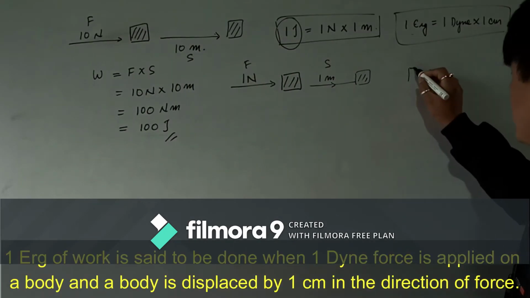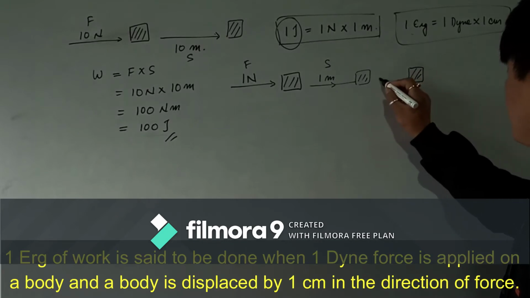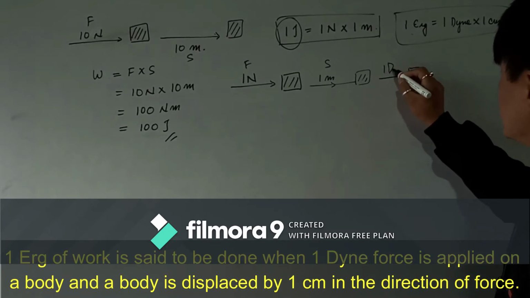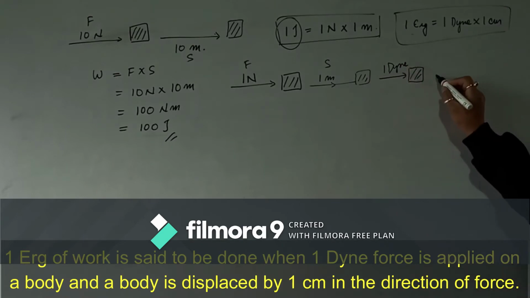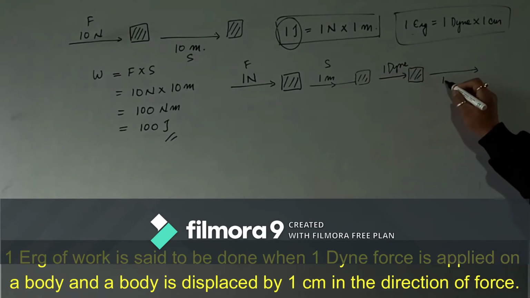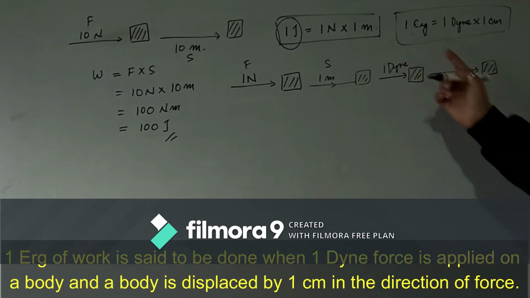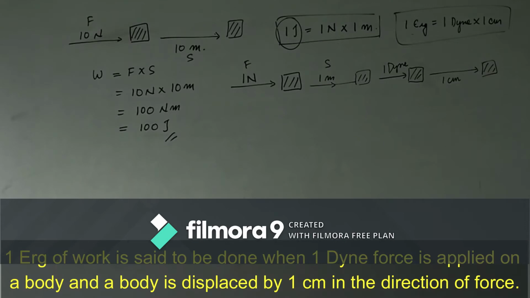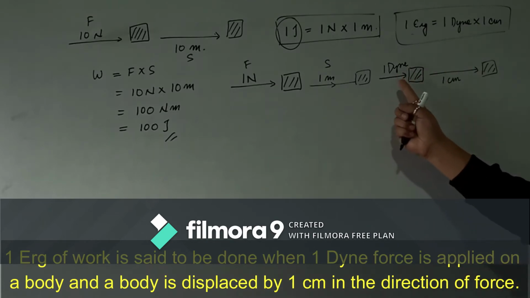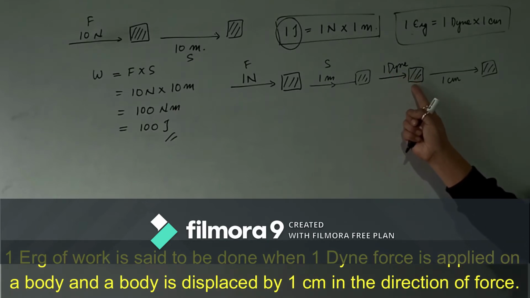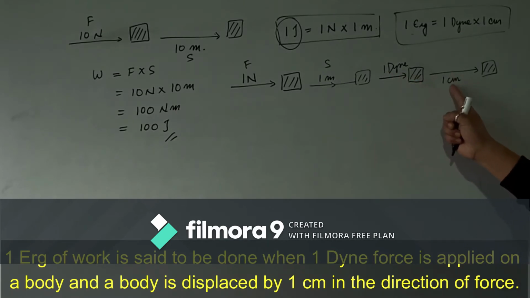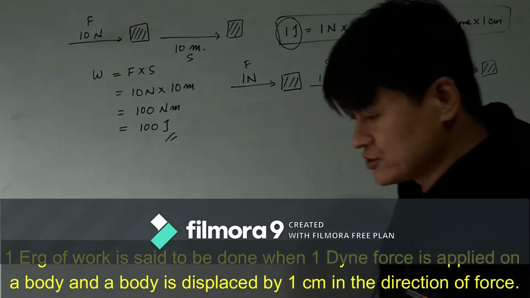If we have a body and we apply a force of 1 Dyne and the body is displaced by 1 centimeter, then 1 erg of work is said to be done. So how do you define 1 erg? 1 erg of work is said to be done when a force of 1 Dyne is applied on a body and the body is displaced by 1 centimeter. Okay, so this is how we can define it.